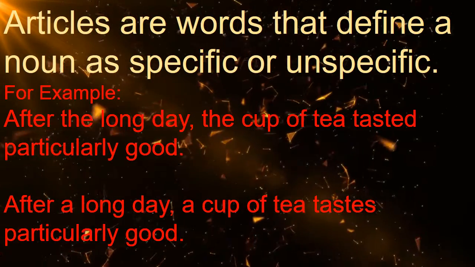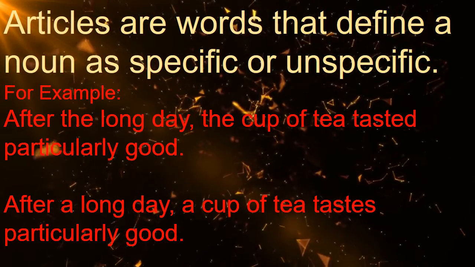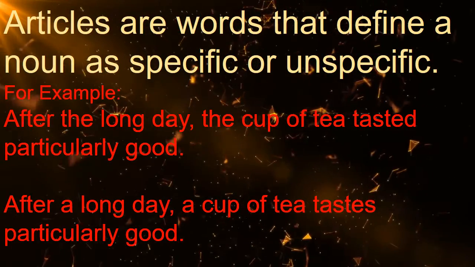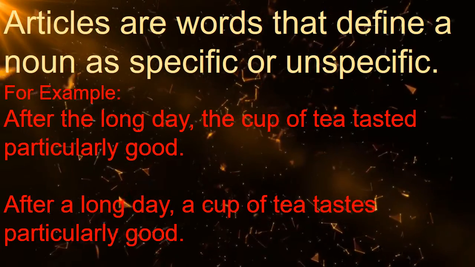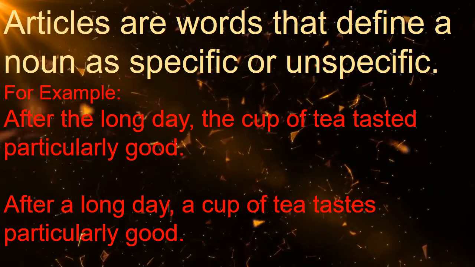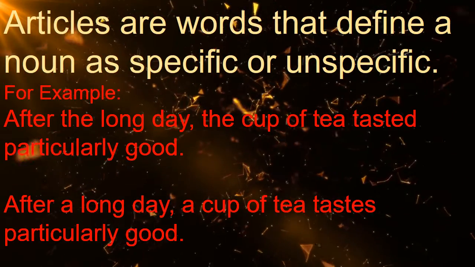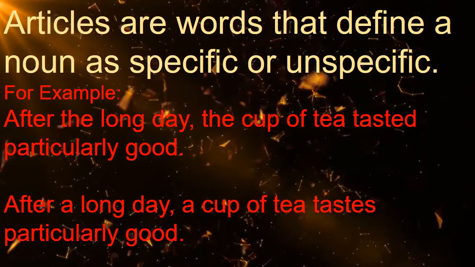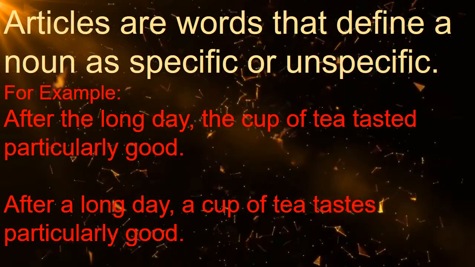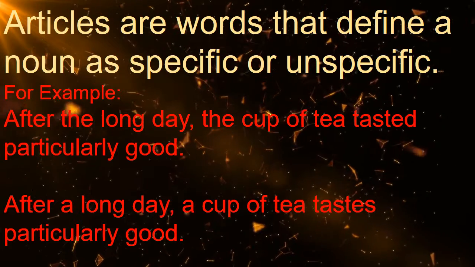Articles are words that define a noun as specific or unspecific. Take this example. After the long day, the cup of tea tasted particularly good. By using the article the, we have shown that it was one specific day that was long and one specific cup of tea that tasted good. If I say, after a long day, a cup of tea tastes particularly good, by using the article a over here in the sentence, we have created a general statement implying that any cup of tea would taste good after any long day.